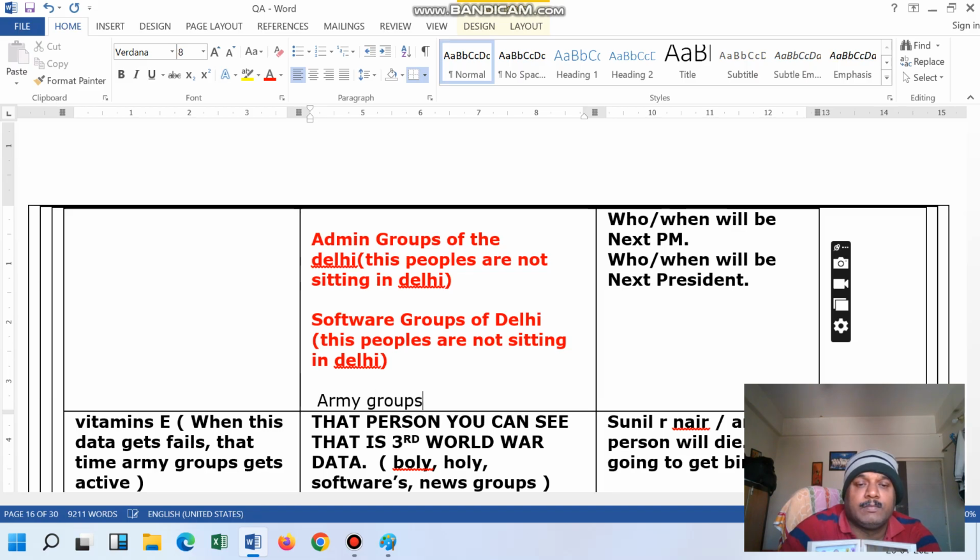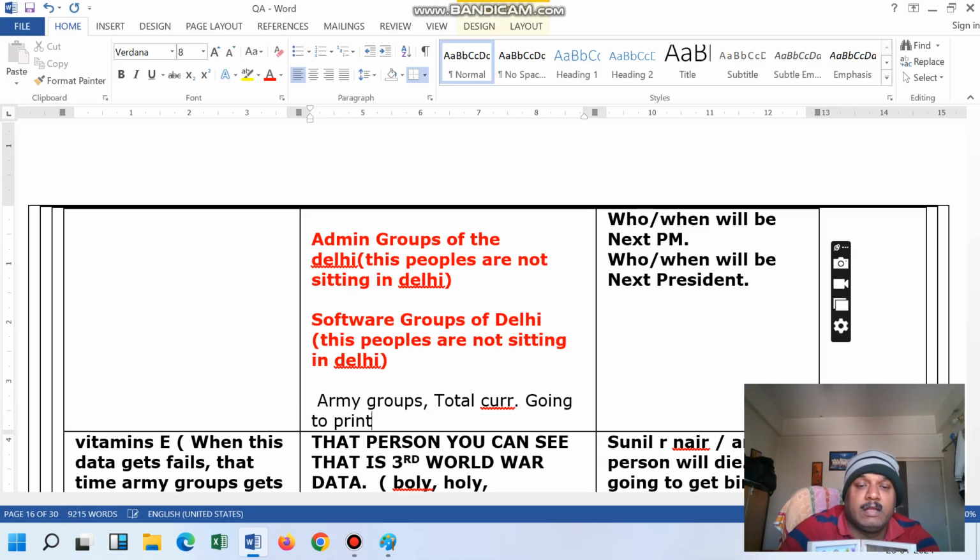Army groups, currencies, the total currency going to print for the blood cells group.